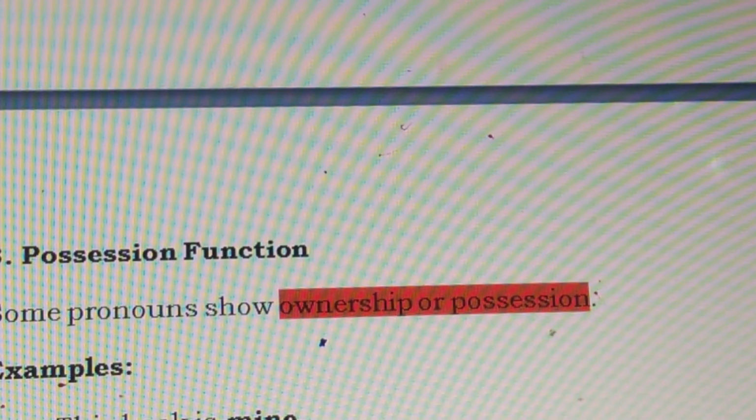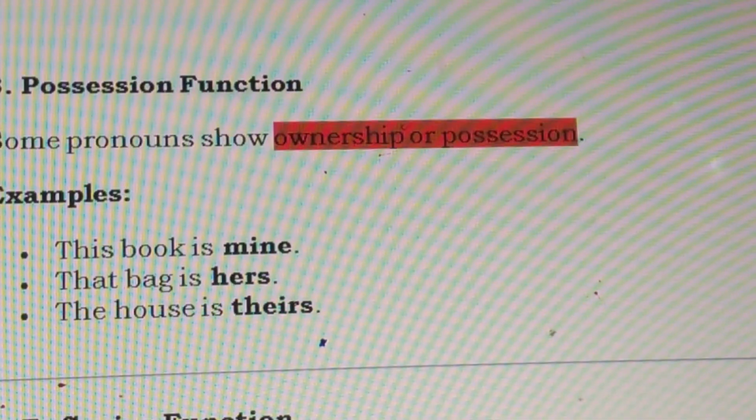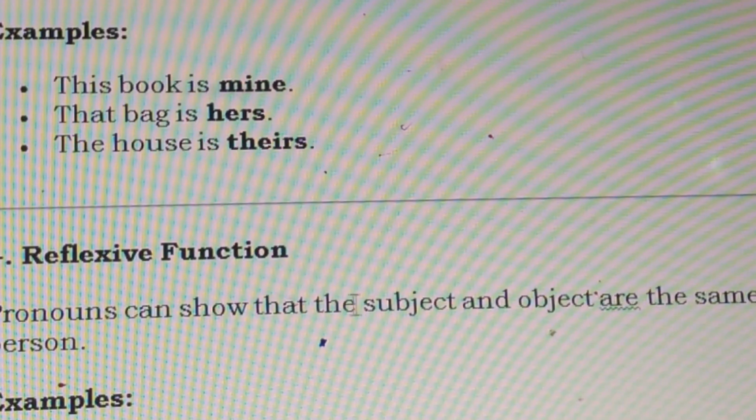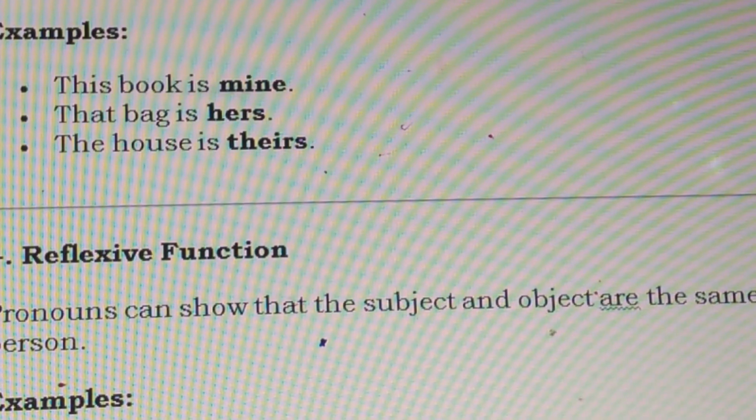Number 4 is the reflexive function. In the reflexive function, the subject and the object are the same person. The doer and the receiver are the same person. At that time, we call it the reflexive function of pronouns. She hurt herself. I taught myself. They enjoyed themselves. Don't forget: reflexive functions are where the doer and the receiver are the same person.